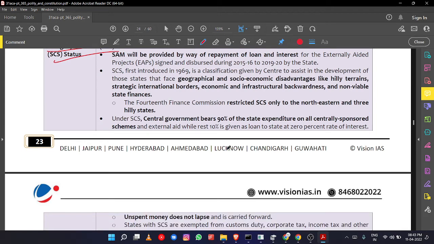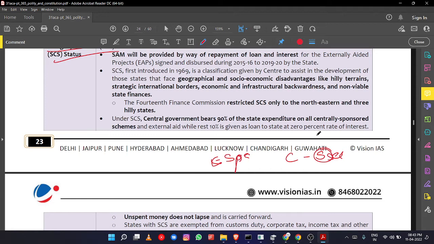So there will be centrally sponsored schemes, no? Central sector schemes will be there. Centrally sponsored schemes will be there. Central sector schemes means whatever schemes, policies or laws the central government passes, while the state government will pass certain laws. The central government passes certain laws that come under the central sector schemes. Only the central government has to pay.